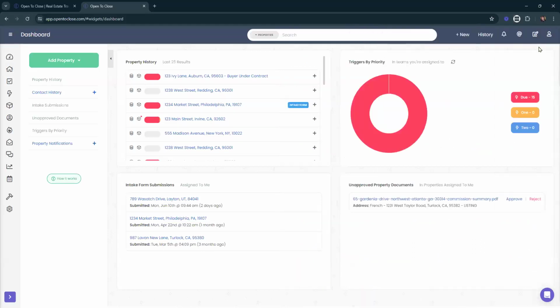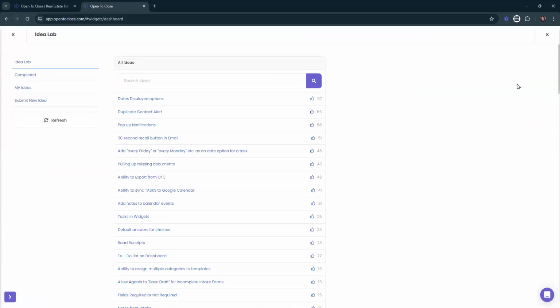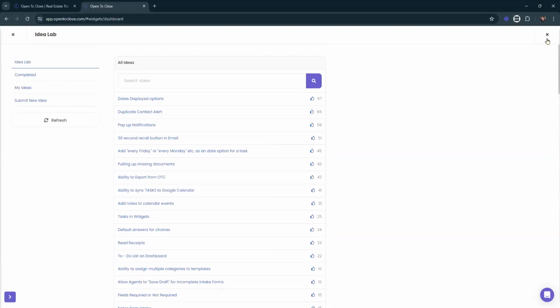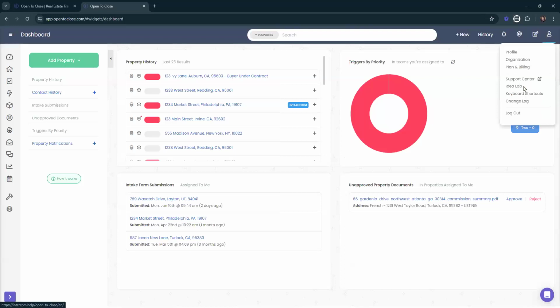I recently had a conversation with one of my clients about the Idea Lab and about the changelog. If you've made a suggestion in the Idea Lab, I definitely suggest taking a look at the changelog and seeing if any updates have happened.